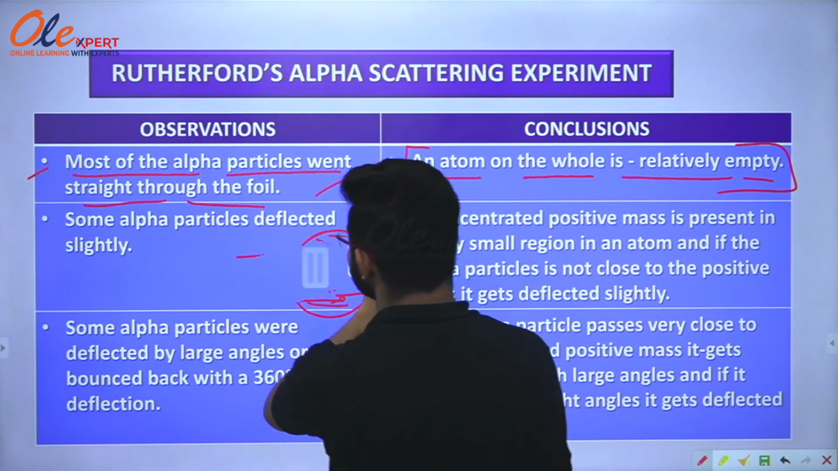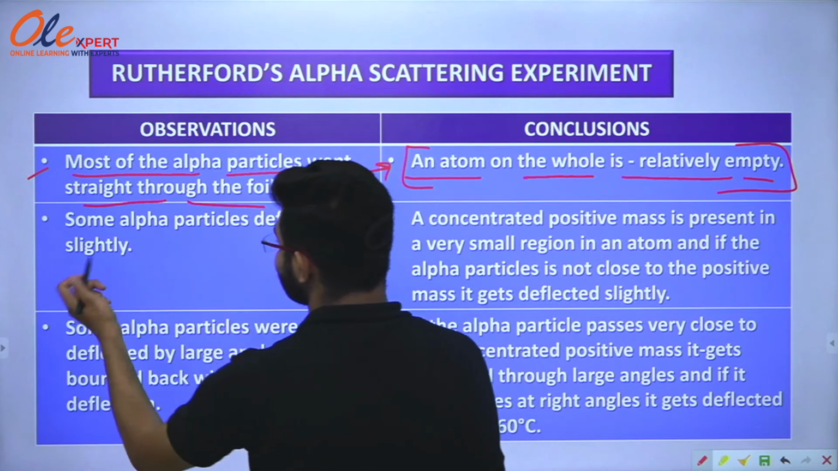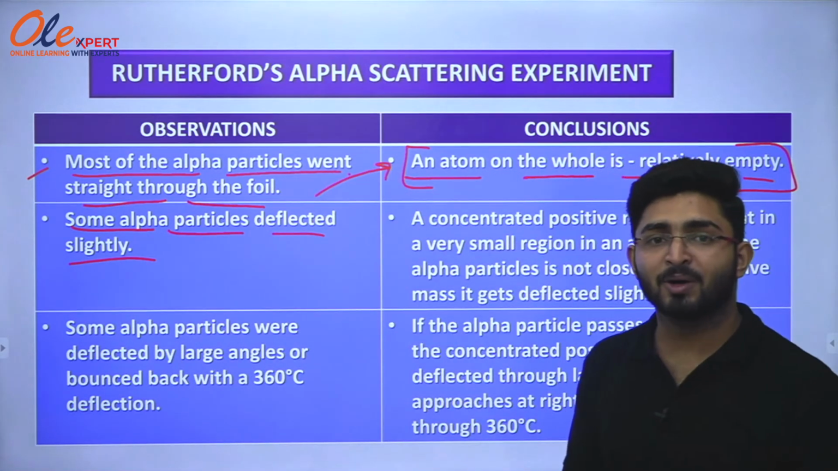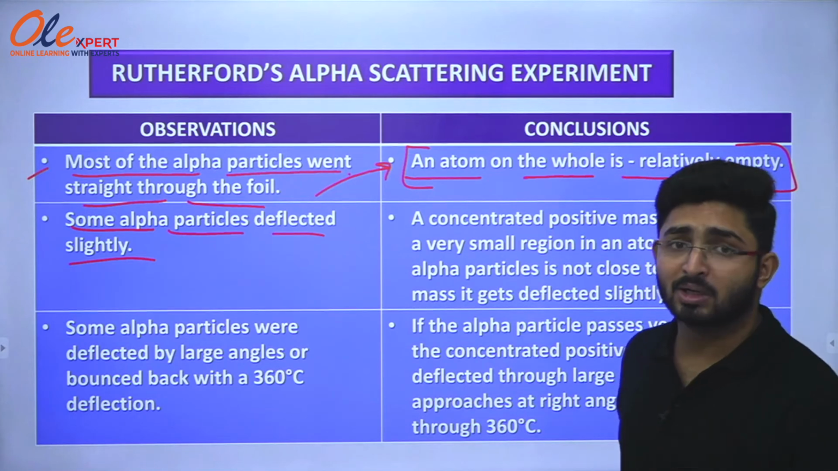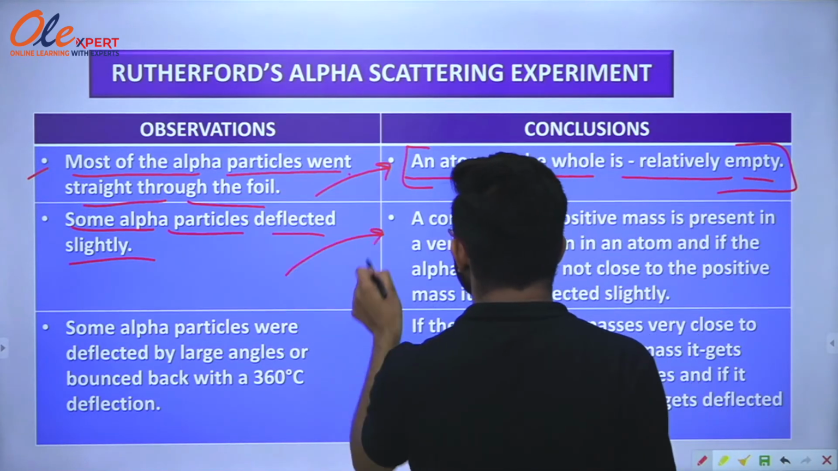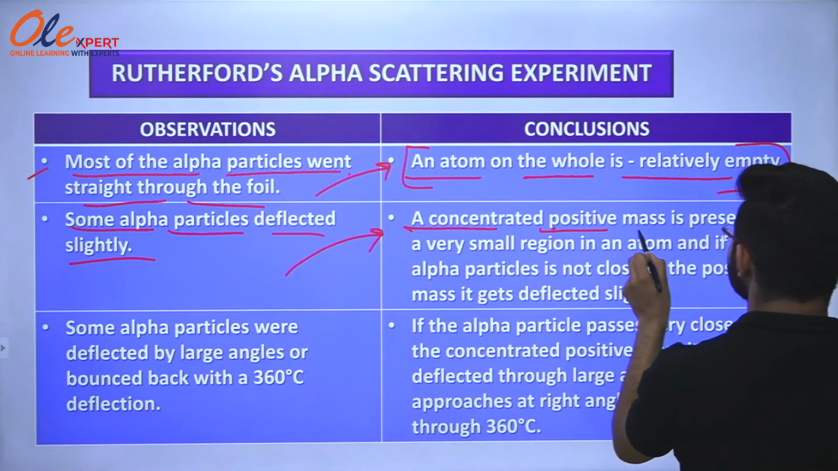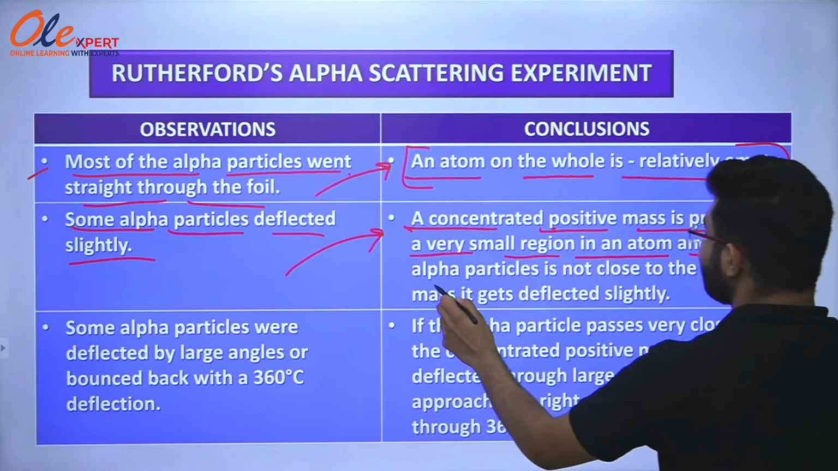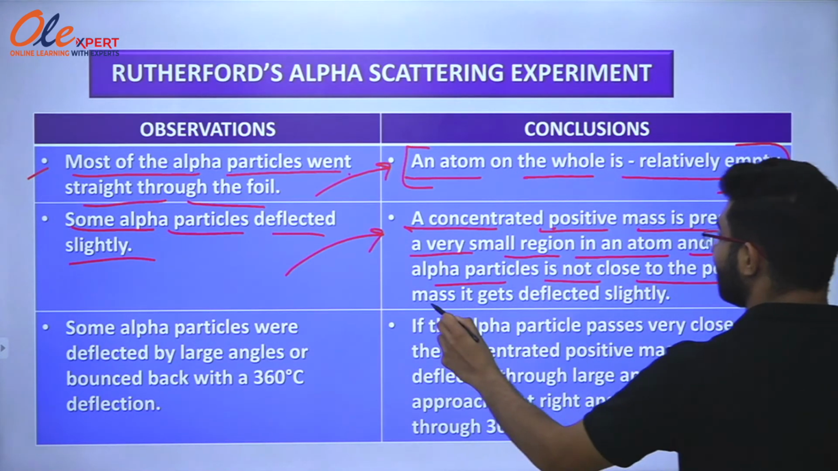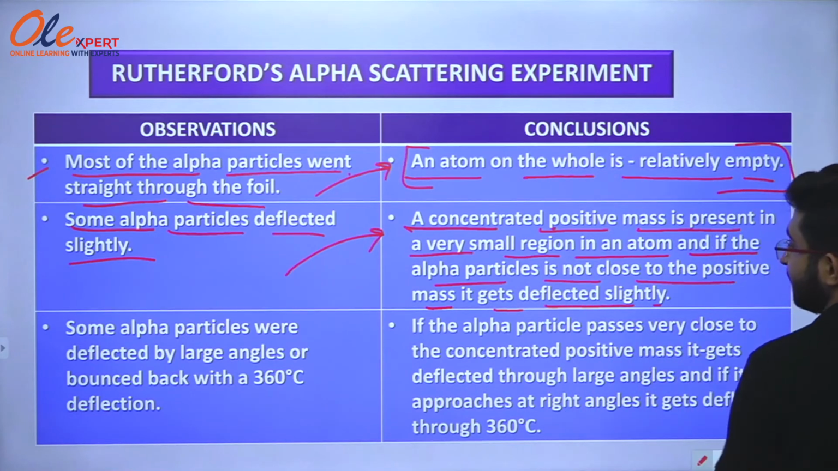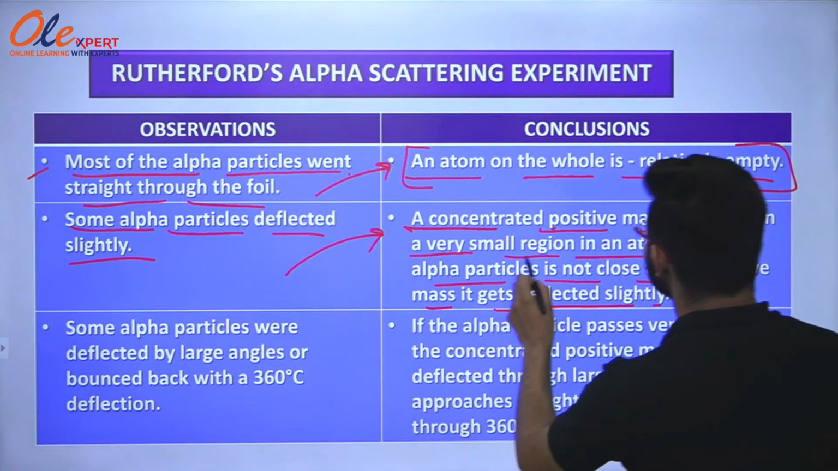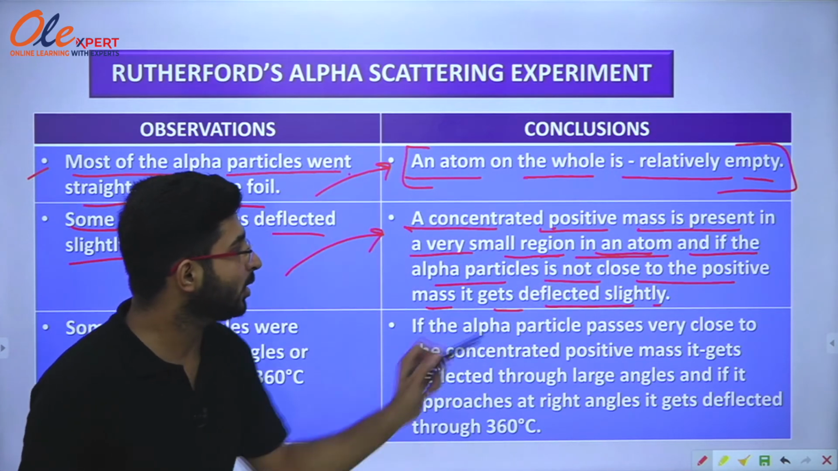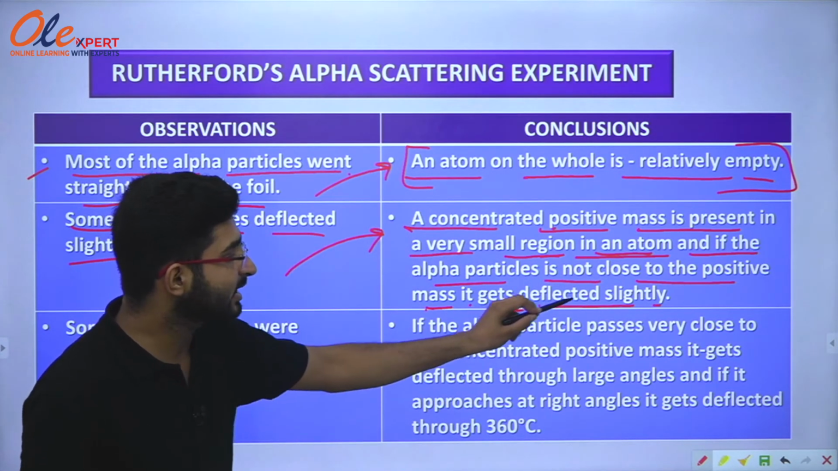The second observation was that some alpha particles were deflected slightly, which we have also seen. What did he conclude from it? A concentrated positive mass is present in a very small region in an atom, and if the alpha particle is not close to the positive mass, it gets deflected slightly.